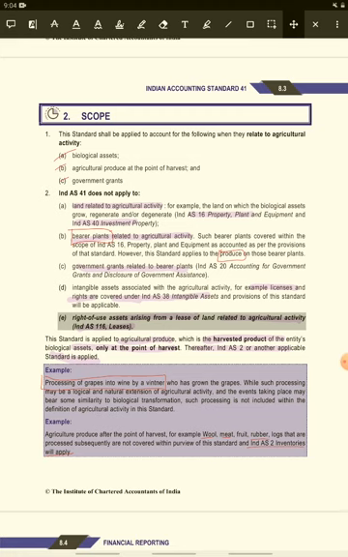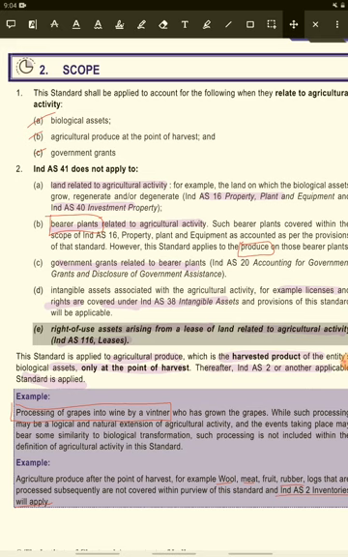It is only applicable to three things: biological assets, agricultural produce, and government grants other than those relating to bearer plants. That means the standard discusses what to do and what not to do for government grants, but not for bearer plants, because government grants relating to bearer plants are dealt with by Ind AS 20.